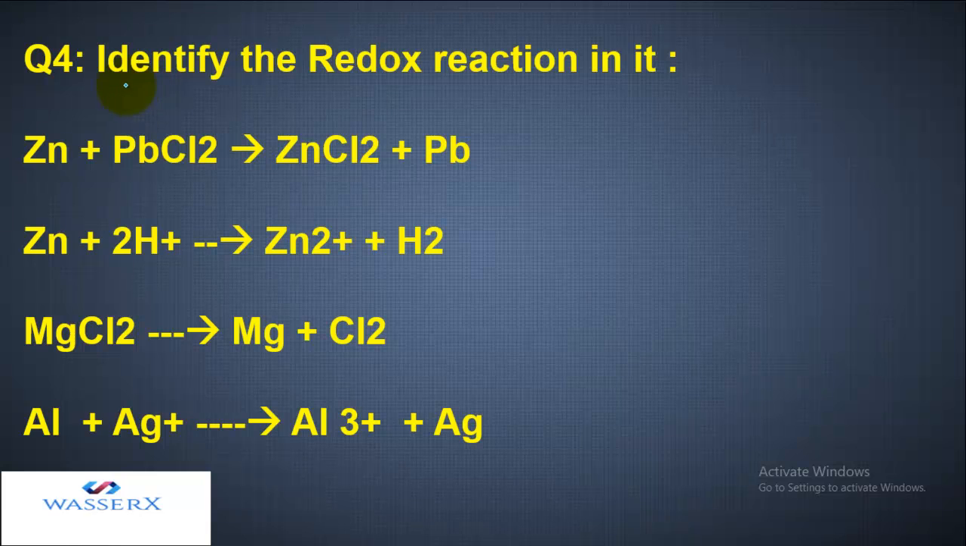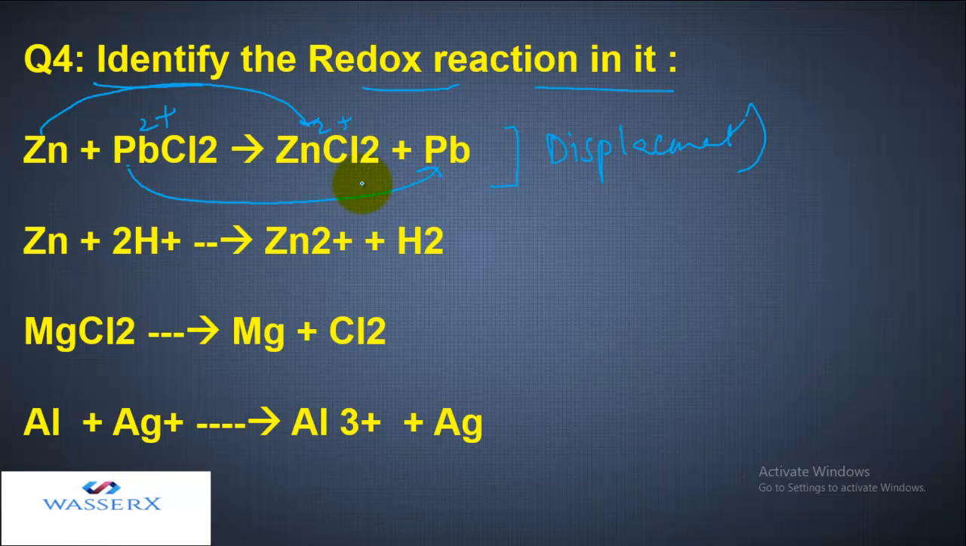Another question is, we need to identify the redox reaction. So let's take the first reaction. In this, you can make out that this is a kind of displacement reaction. Zinc is getting changed to Zn2+, so it is losing electrons, and Pb2+ is getting changed to Pb because it is accepting electrons back. That is why it is converting from the cationic state to the elemental state. So in this, zinc is getting oxidized and Pb is getting reduced.